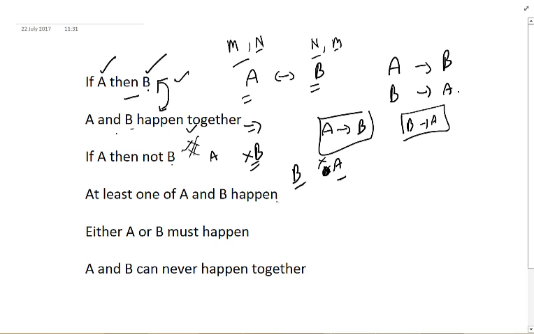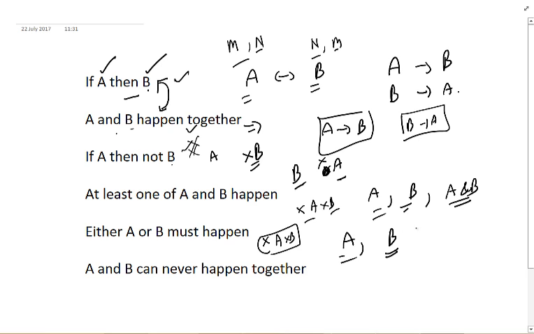At least one of A and B happen. What does this mean? There would not be a case where there is neither A nor B. At least one has to be there. It will be either A or B or both A and B. Both is also allowed, but at least one has to be there. Now, if it says either A or B, it means only one of them would be there. So there will either be A or there will be B. Both will not be there.